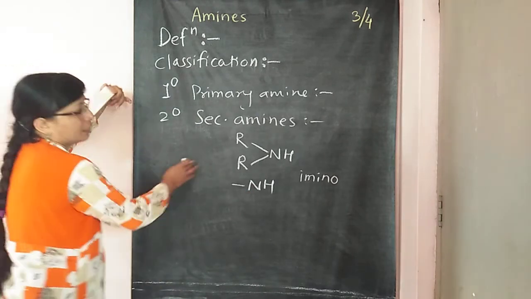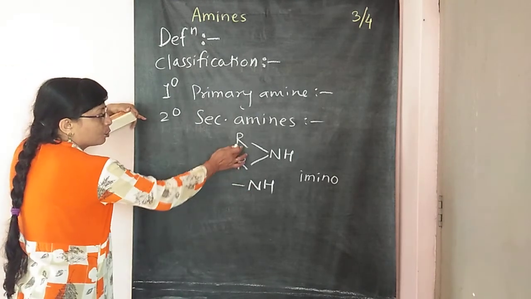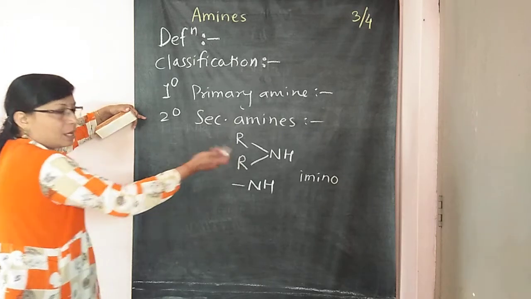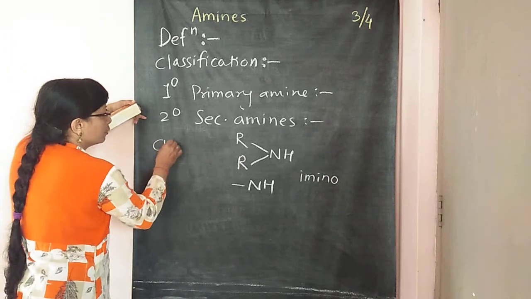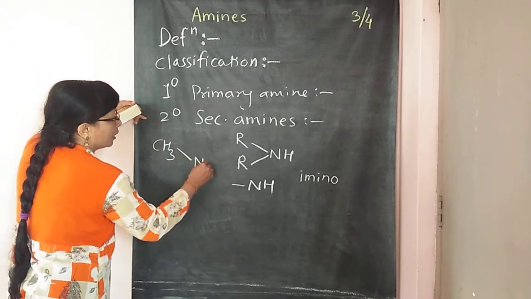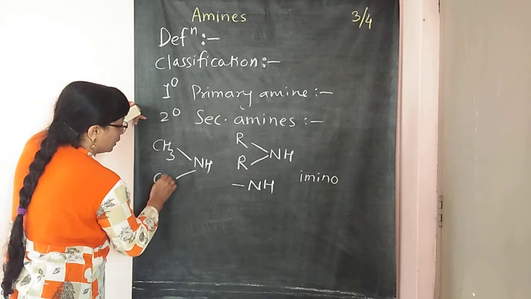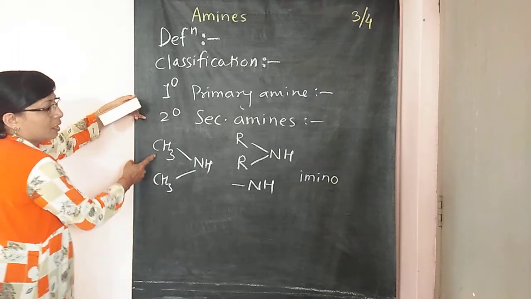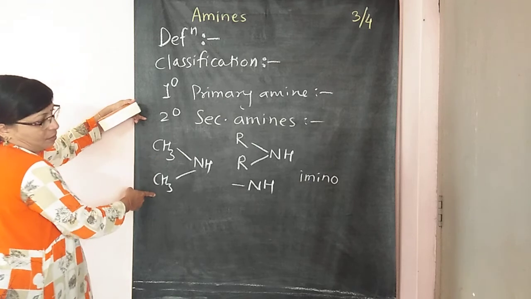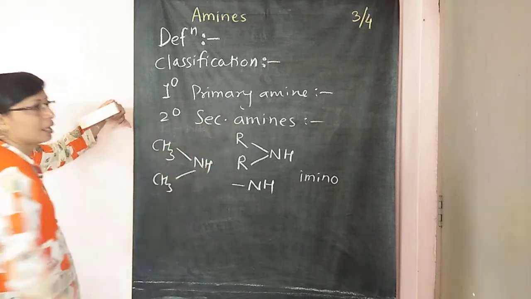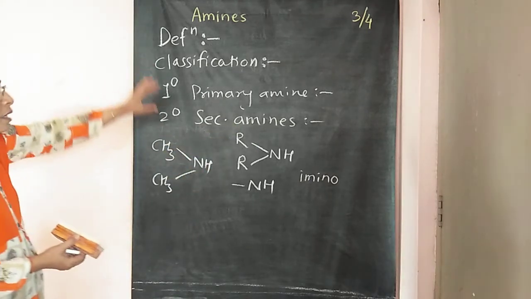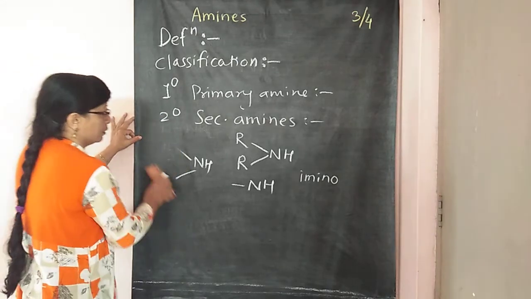Then, in the example here, you can write these two R groups. They are the same or different. Here the alkyl group CH3 and here NH, and this is another CH3. You can use these two as the same or different. So this is the secondary amine. So this is the second class of the amines.